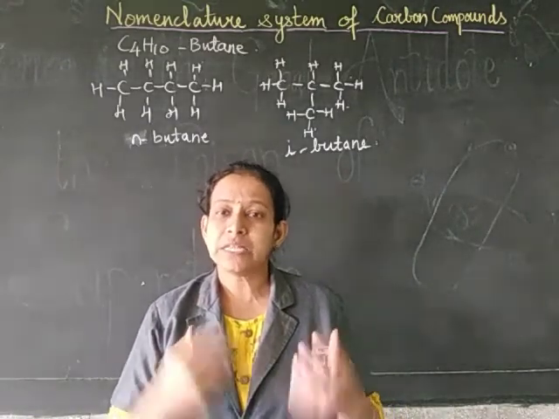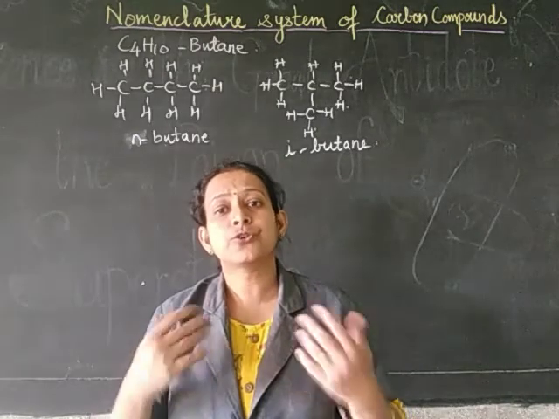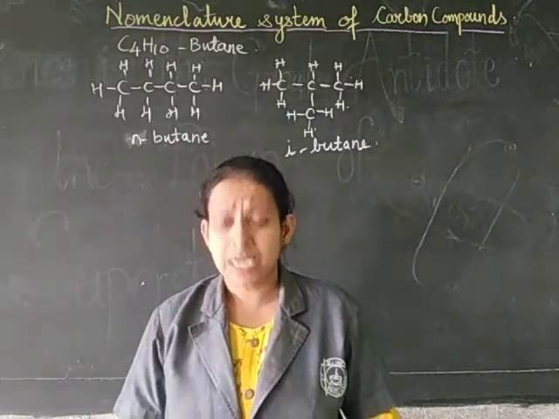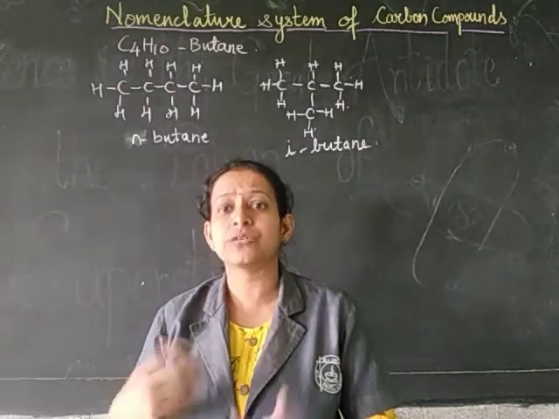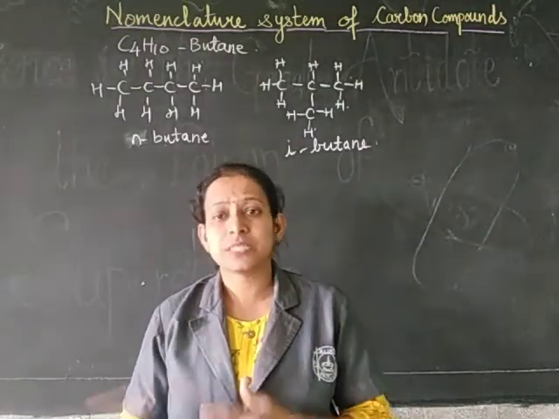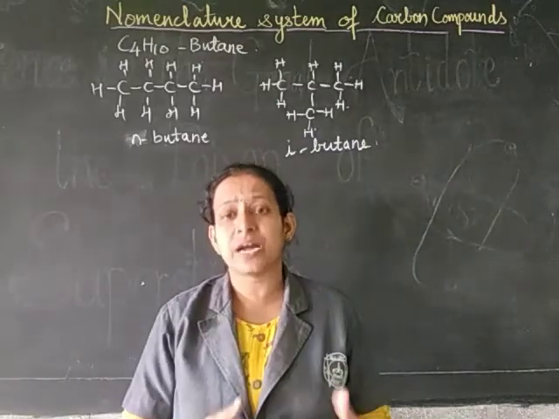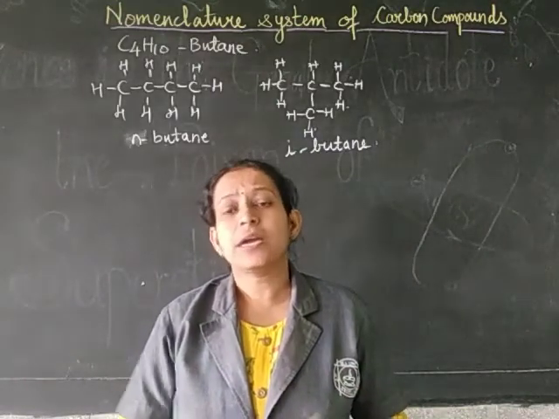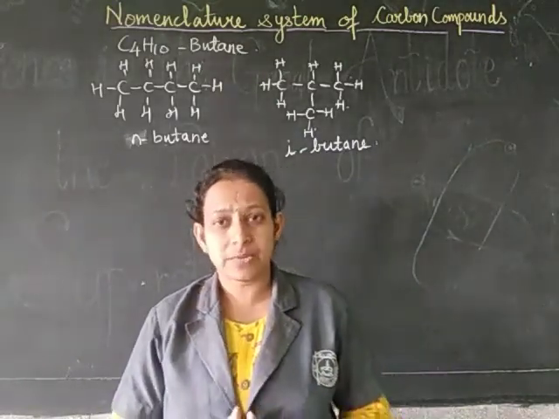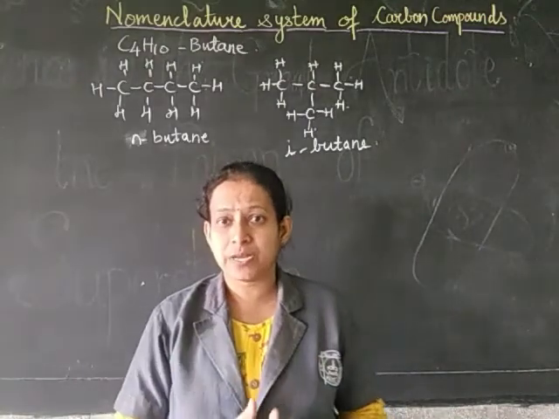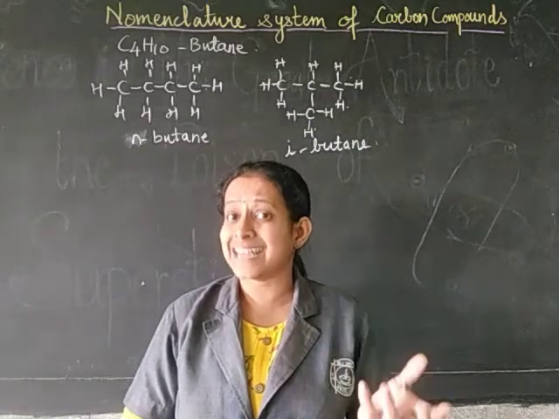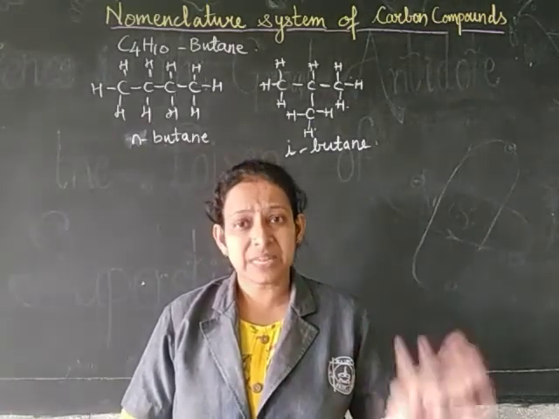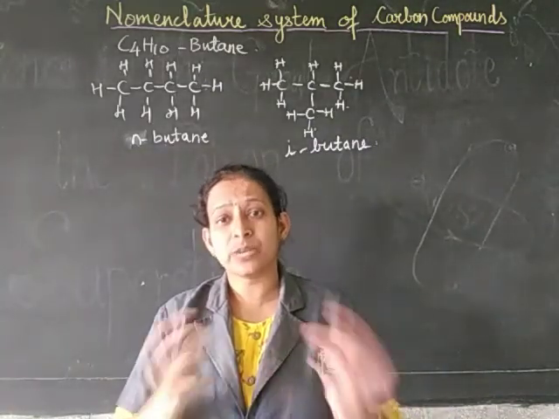So you have learnt now that there are so many millions of carbon compounds. Initially, when scientists were trying to give names to these carbon compounds, since the number of carbon compounds was less, they were given common names. For example, the sources of the first carbon compounds like alkanes, like methane, ethane, propane, butane, were different.